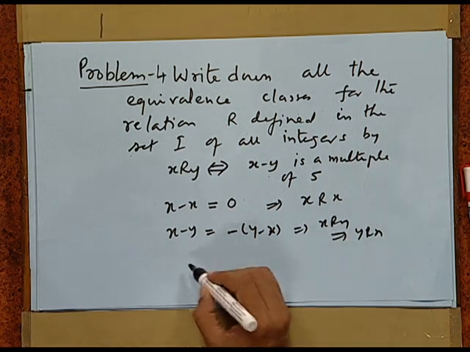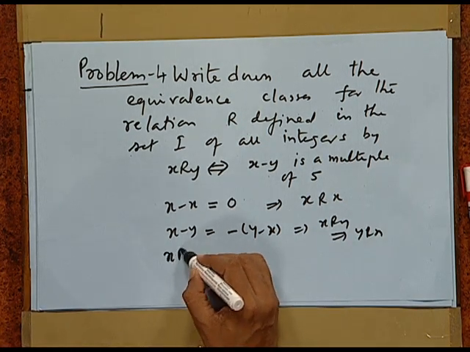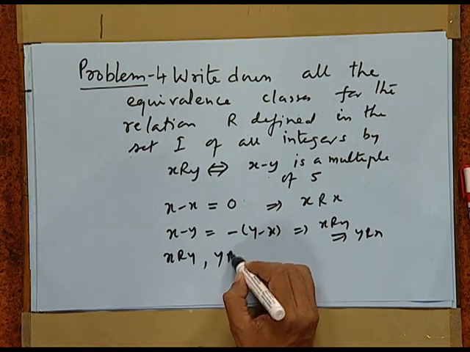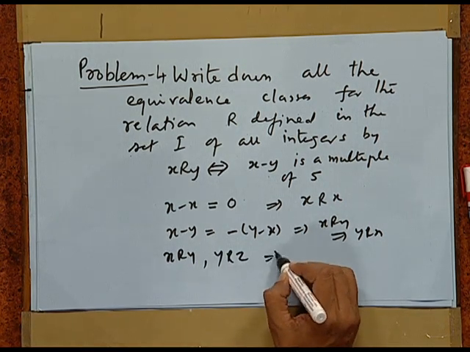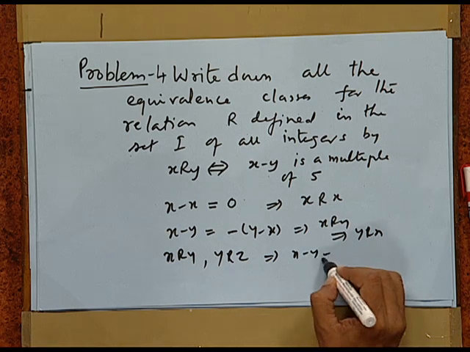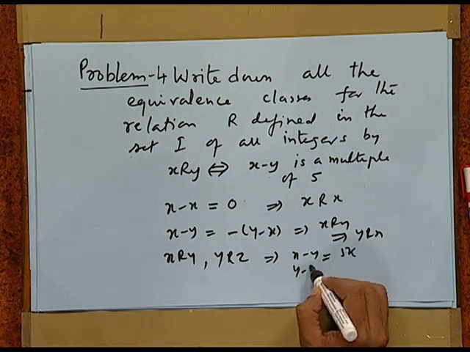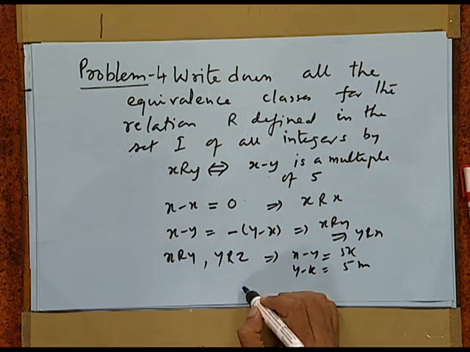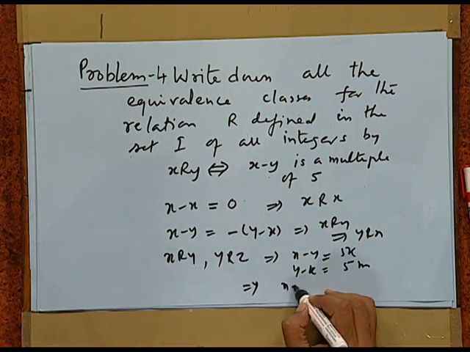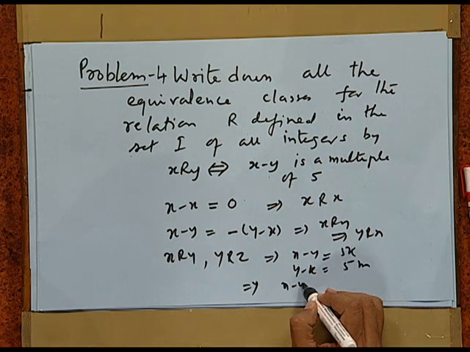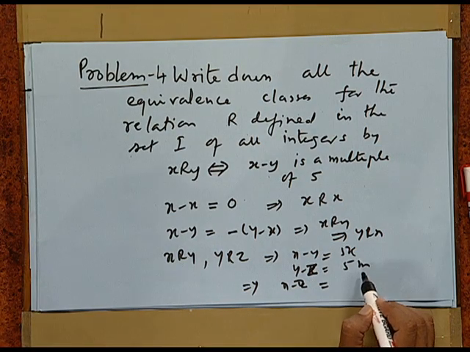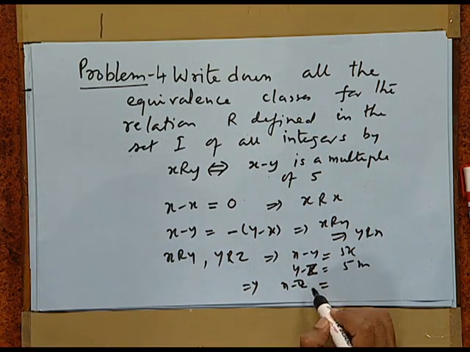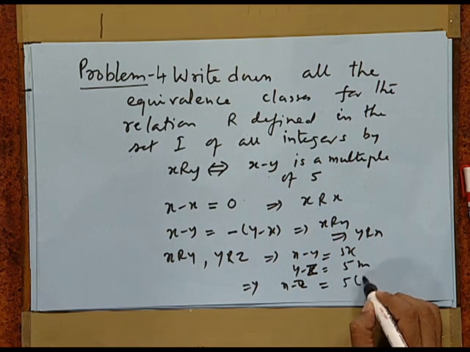Then, if x R y and y R z, that means x minus y is 5k, y minus z is 5m, which gives x minus z on adding, 5 times (k plus m).